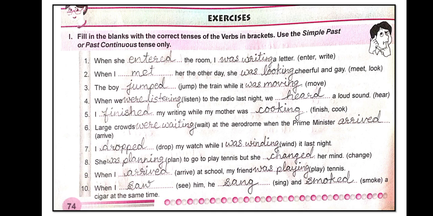Now see the exercise. Fill in the blanks with the correct tenses of the verbs in brackets. Use the simple past tense or past continuous tense only. Number 1. When she entered the room, I was writing a letter. 2. When I met her the other day, she was looking cheerful and gay. 3. The boy jumped the train while it was moving.